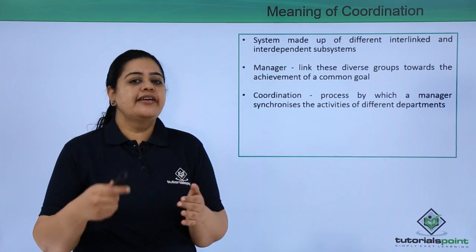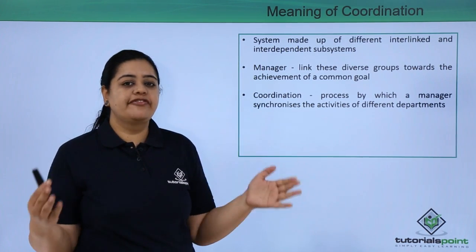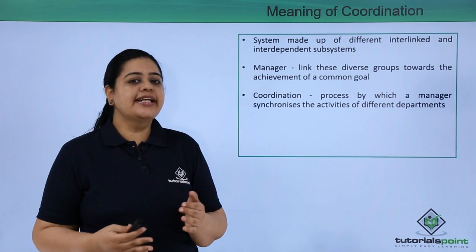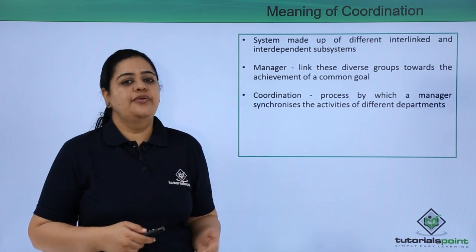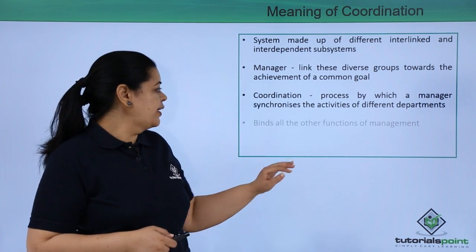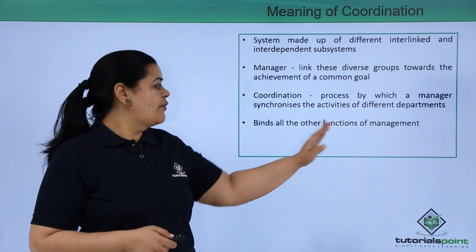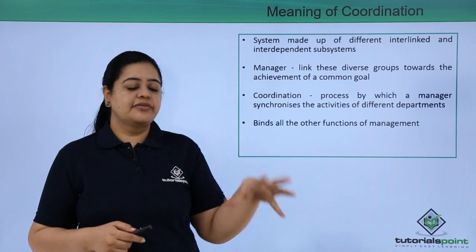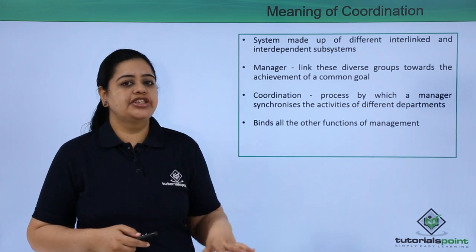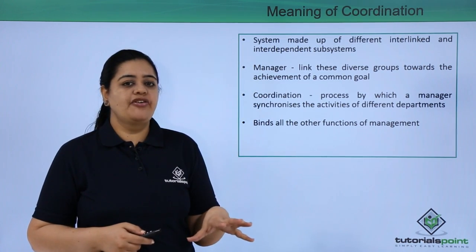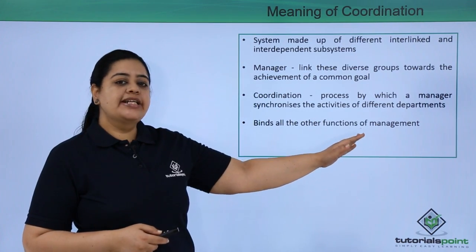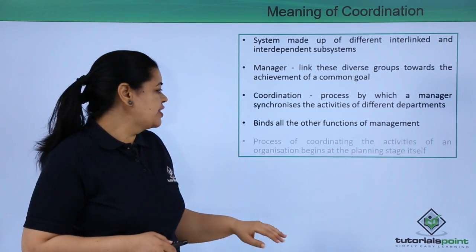So here they are ensuring that the efforts of employees, efforts of resources are synchronized in such a manner that the goal can be achieved. Remember, this binds all the other functions of management. Coordination is the most important thing which has to happen in an organization, because it is the one which binds the functions of management as such.